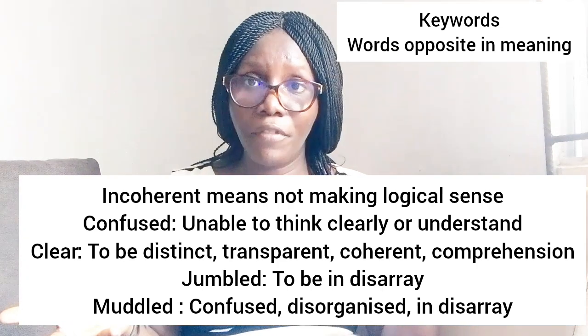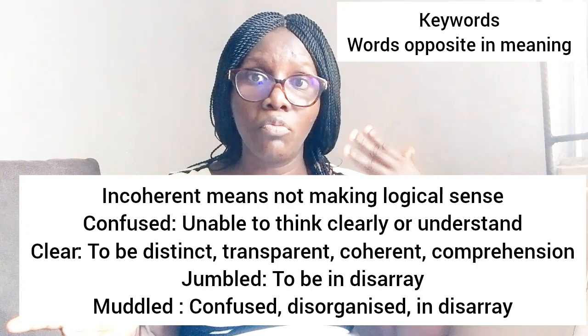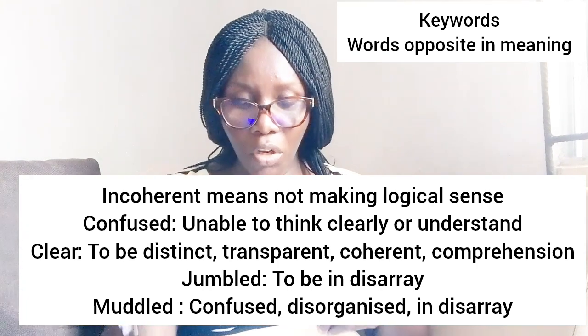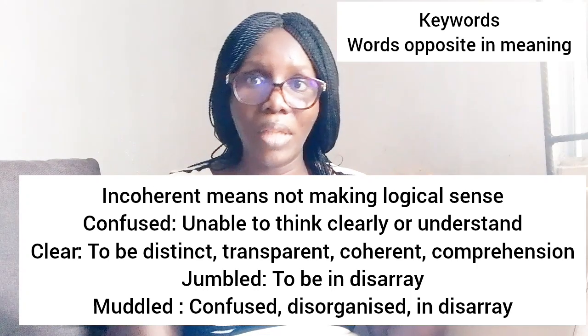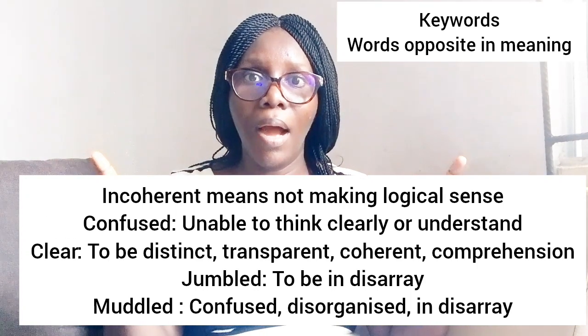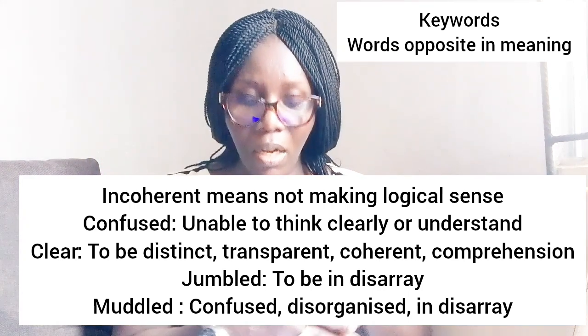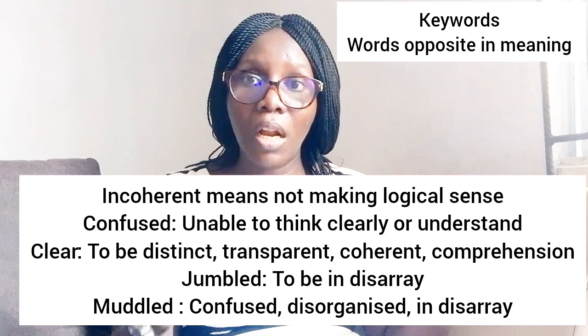But don't forget, confused means unable to think clearly, unable to think straight, unable to reason right. Incoherent is not having a logical sense, not having good comprehension, not having a clear mind or a clear explanation on something. Option B, clear. What does clear mean to you?